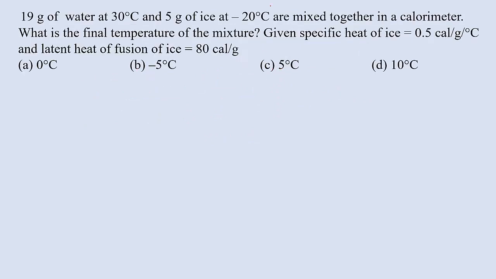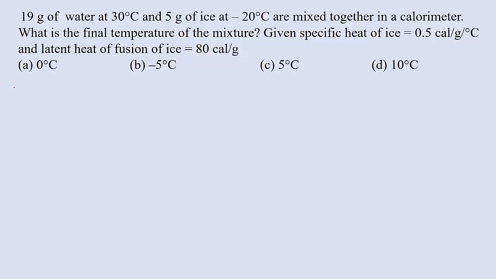90 gram of water at 30 degrees Celsius and 5 gram of ice at minus 20 degrees Celsius are mixed together in a calorimeter. What is the final temperature of the mixture? Given specific heat of ice as well as latent heat of fusion. That is about ice is given. So remember, specific heat of ice, it is given how much?